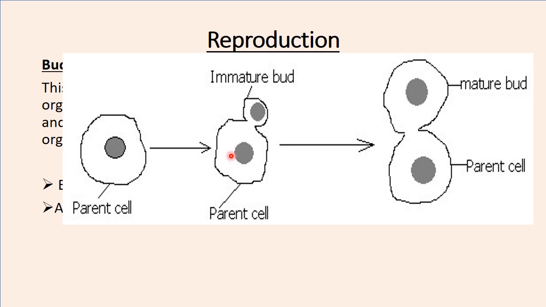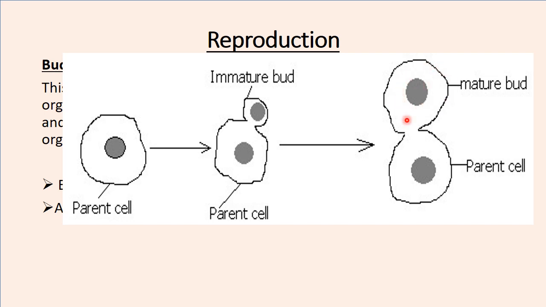It's not like the parent cell divides into two cells. No, the daughter cell or the new organism that is being formed just forms from the parent cell, like this. We can see we have the parent cell here and the immature small cell, which is called a bud. Then with time this immature cell is going to grow to become like this.